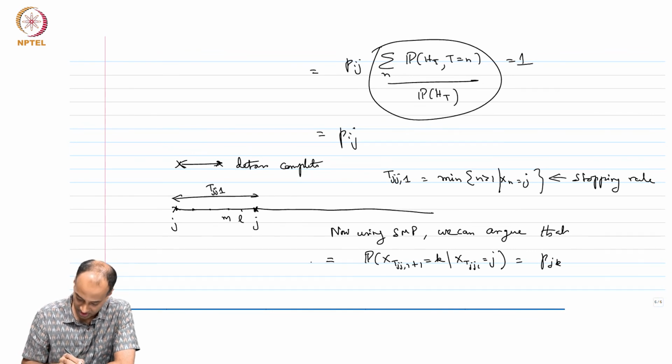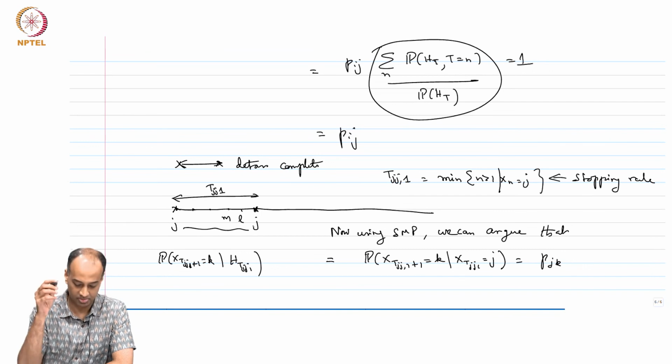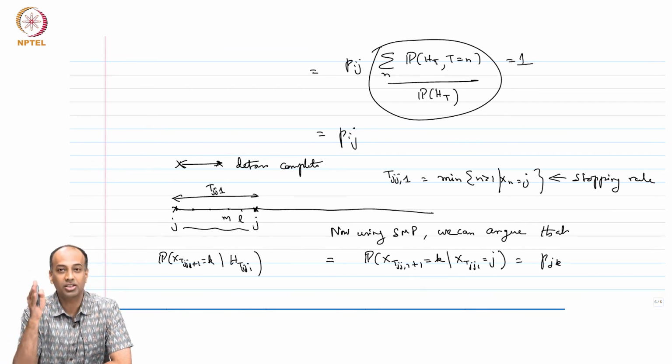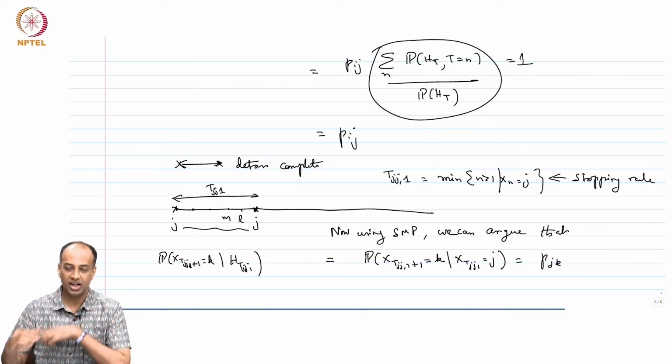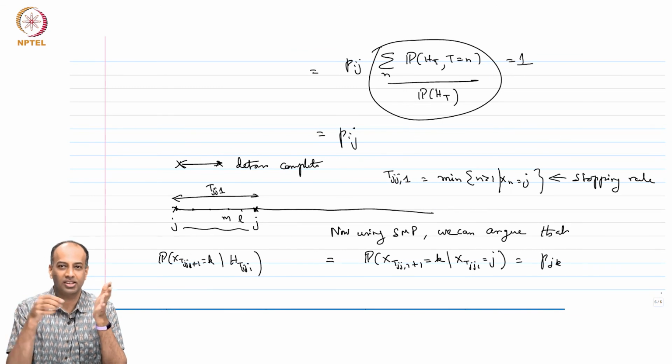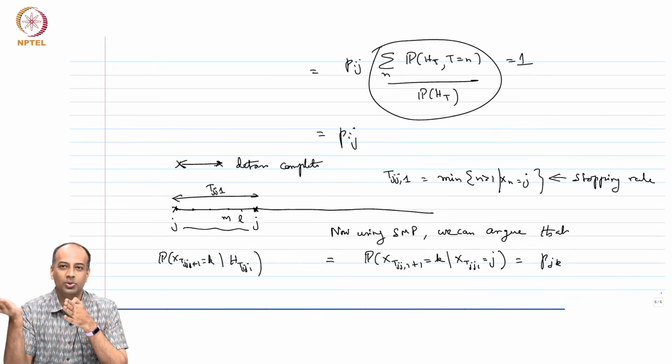So, I can in fact just say that the probability that X at Tjj1 plus 1 equals k, given all the history up to Tjj1, whatever it is, this entire history does not matter. All that matters is that you landed in j, and then this will be equal to Pjk. Okay. And now the Markov chain evolves like it originally did. It is as though once you have come back to j, it is t equal to 1 all over again, or t equal to 0, or wherever you start.